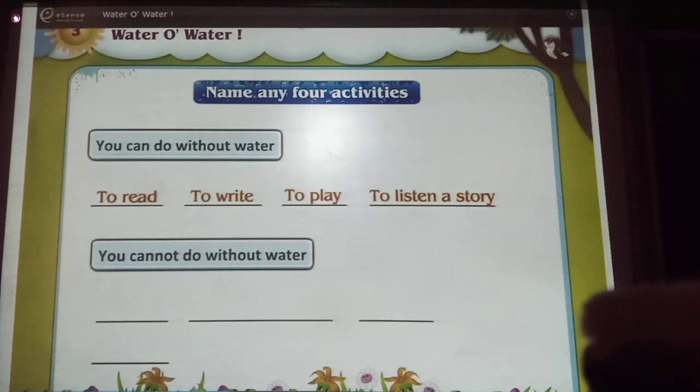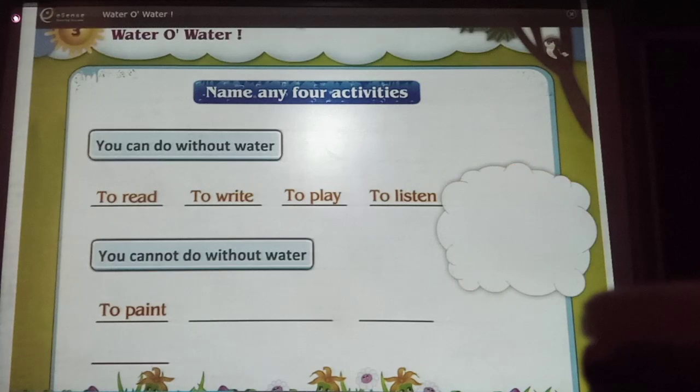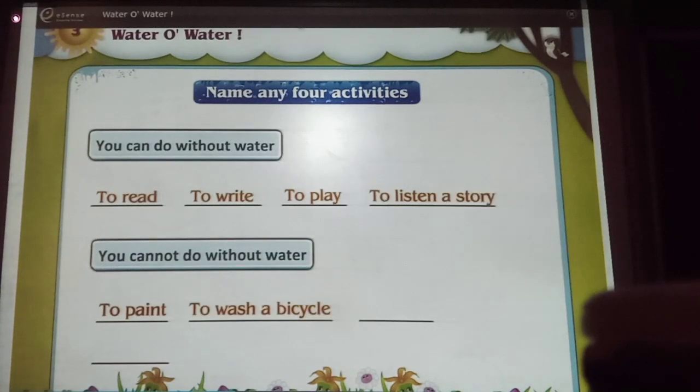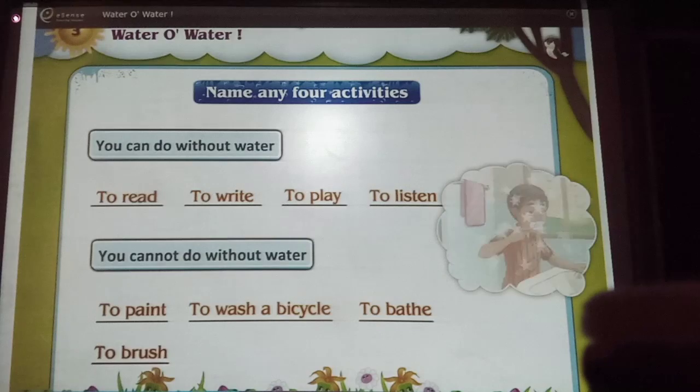Name any 4 activities which you cannot do without water. To paint, to wash a bicycle, to bathe, to brush.